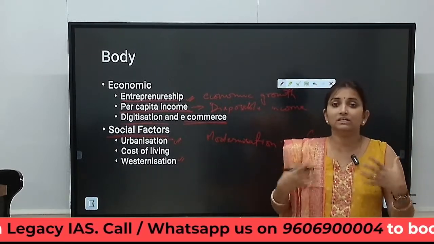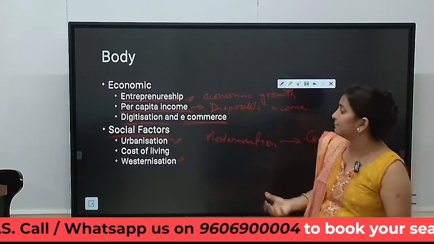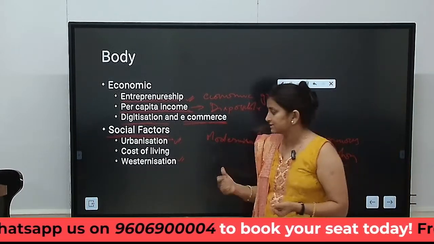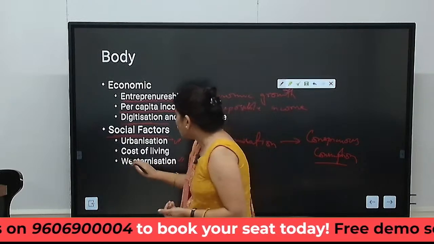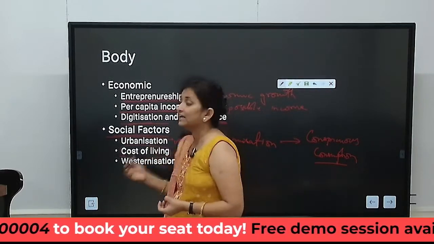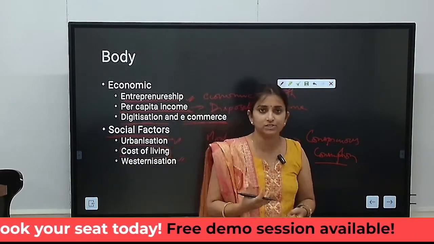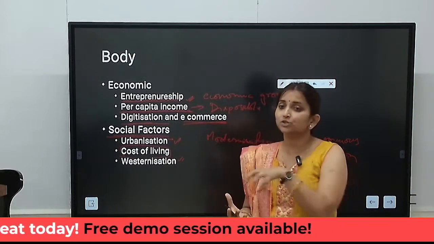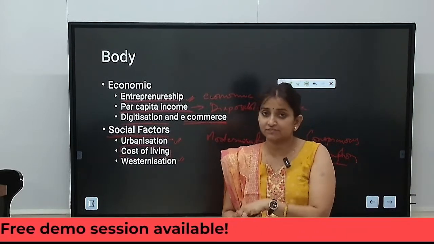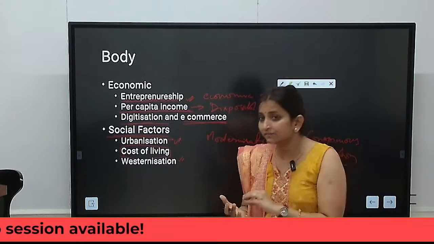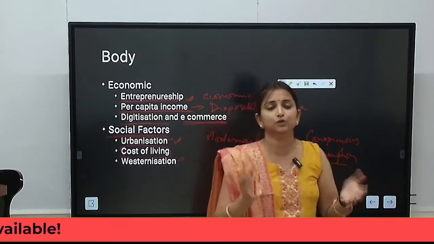This has led to an increased culture of consumption amongst the neo middle class. Plus, the cost of living, as we discussed, is relatively less in tier 2 cities, so they are ready to shift to tier 2 cities because the cost of living reduces here, and whatever disposable income they are left with, they are ready to spend it.